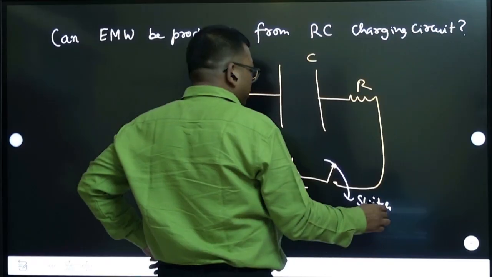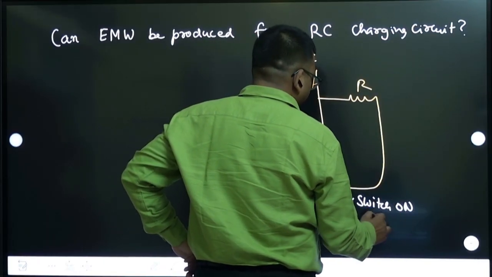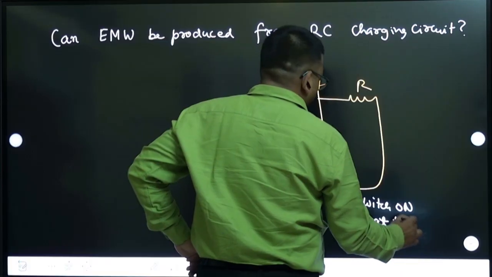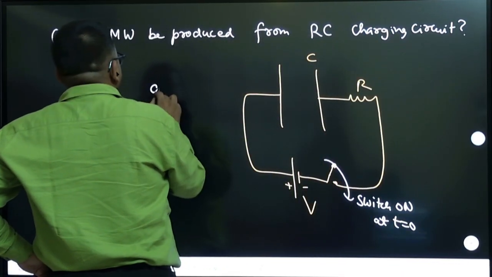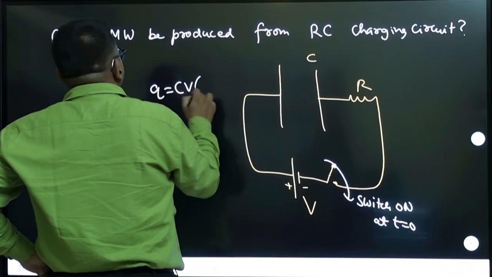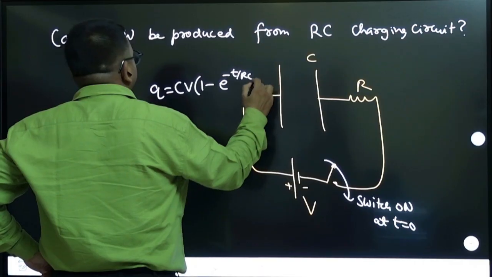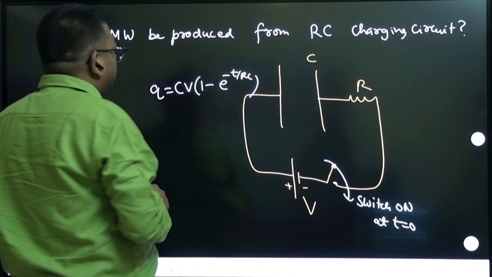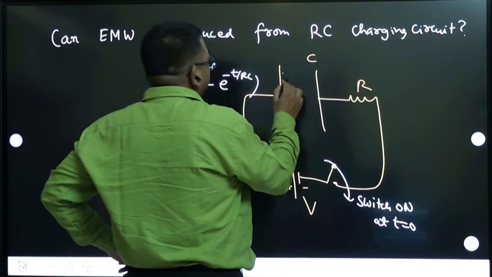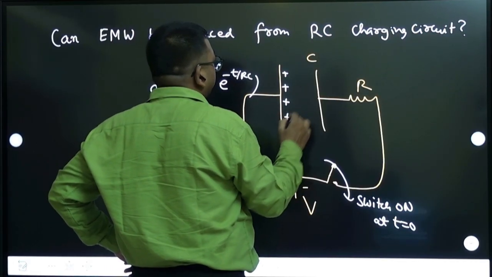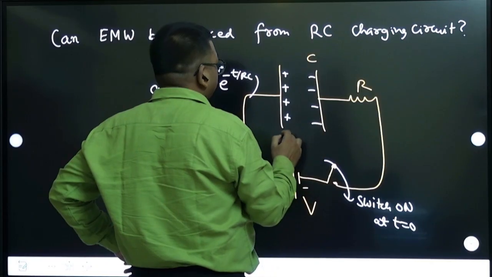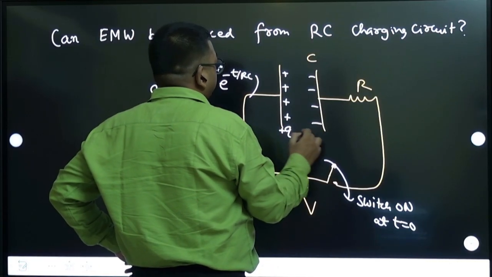And this type of circuit we have seen in displacement current, right? When you switch on at time 0, the charge changes here. Charge is equal to CV(1 minus e power minus t by RC). Remember this formula. So note that plus charge will appear and minus charge will appear, plus q, minus q.